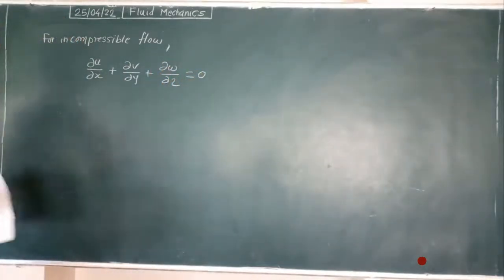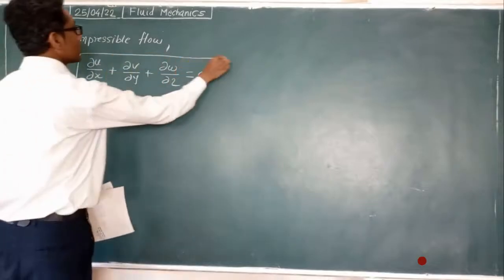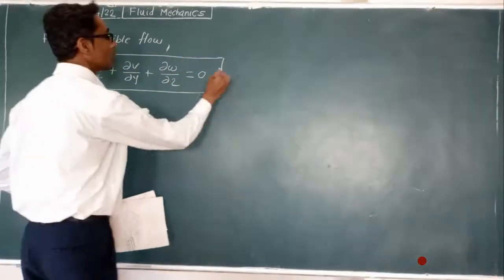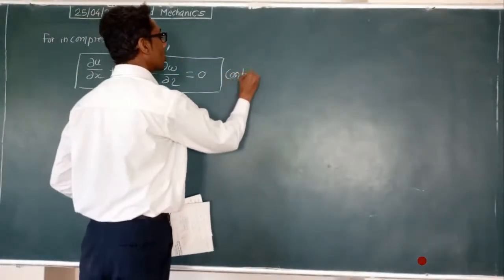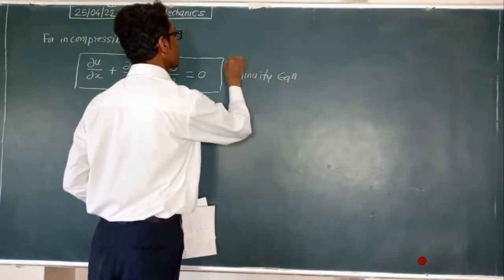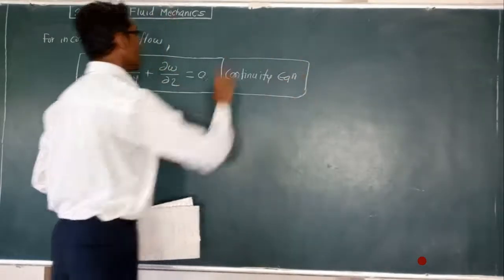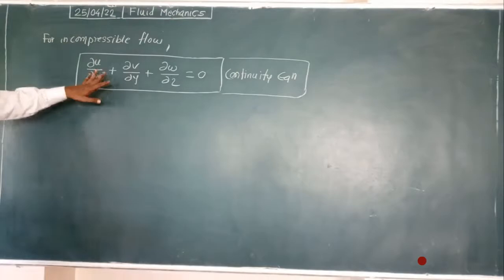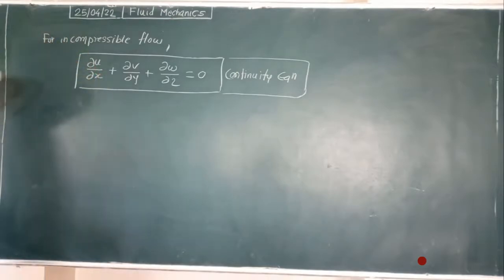This is our condition, the continuity equation, the three-dimensional continuity equation. If this equation is satisfied, then we say that the flow is an incompressible flow.